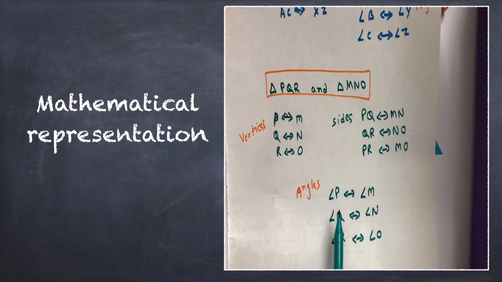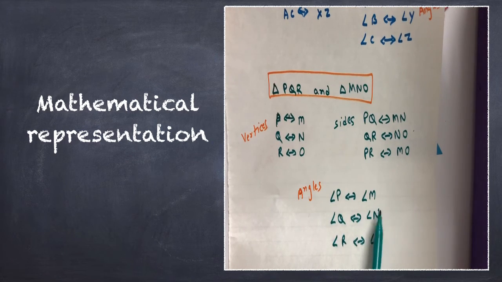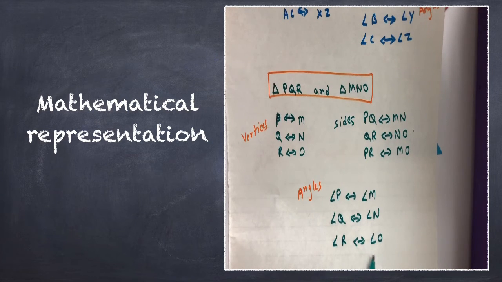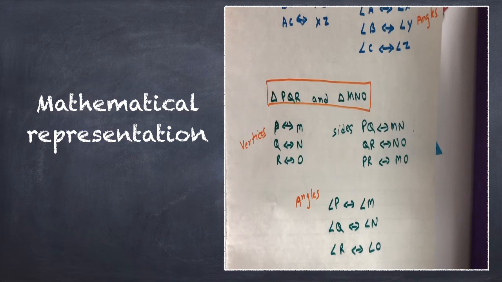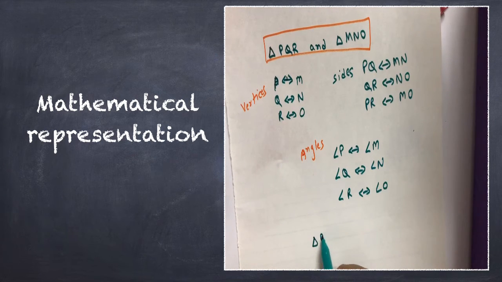Also, angle P corresponds to angle M, angle Q corresponds to angle N, angle R corresponds to angle O. So, we can say that triangle PQR is congruent to triangle MNO.